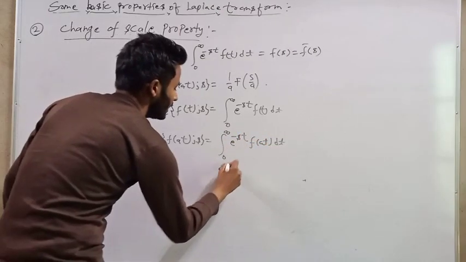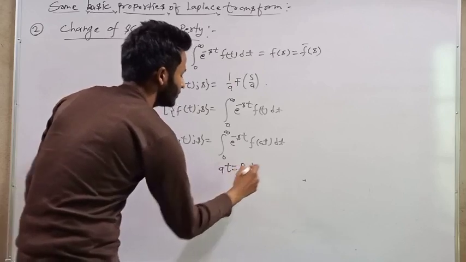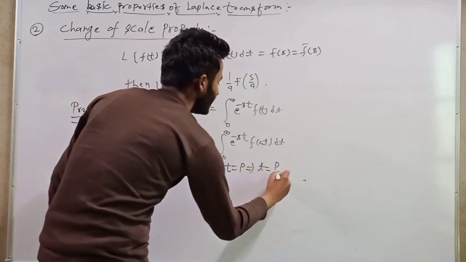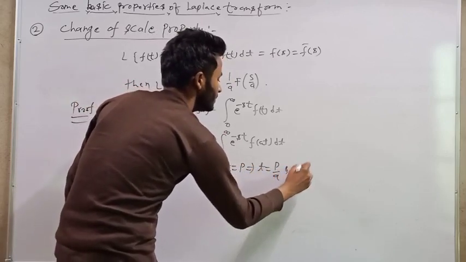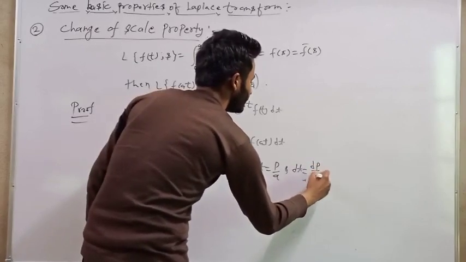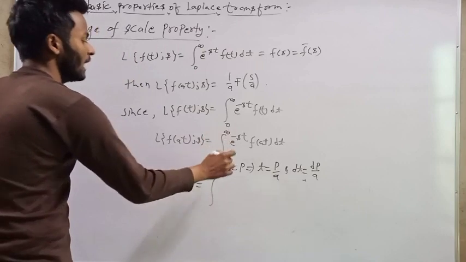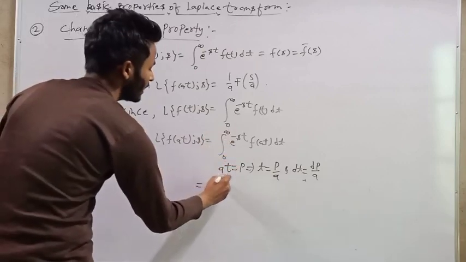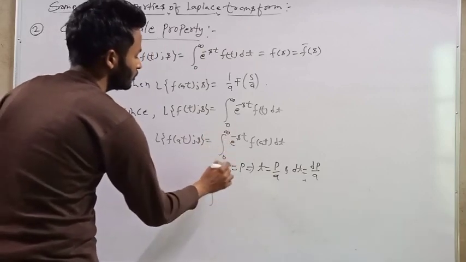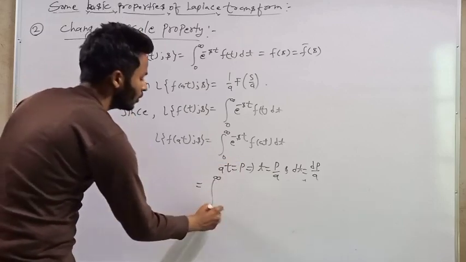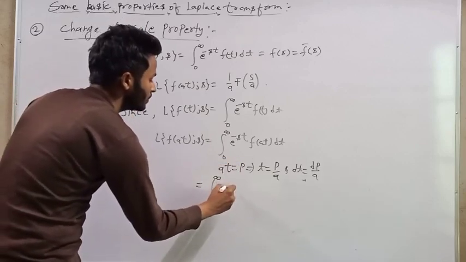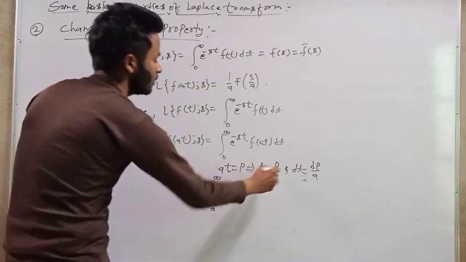So we put at = p, which implies t = p/a, and dt = dp/a. So here if we put t = infinity, then the limit of p is also infinity, and if we put t = 0, then the limit of p is 0, and e^(-st) becomes e^(-s p/a), since t = p/a.